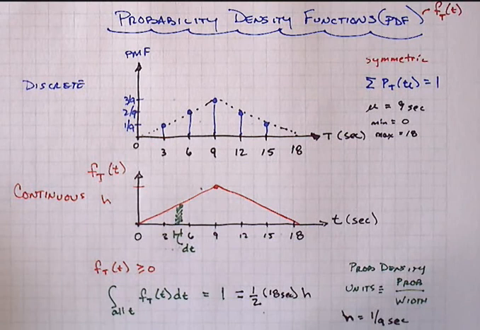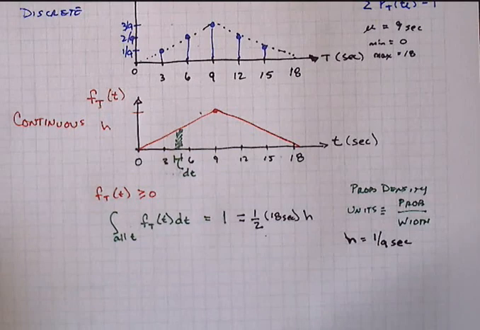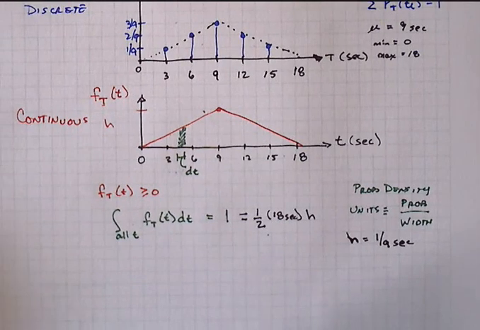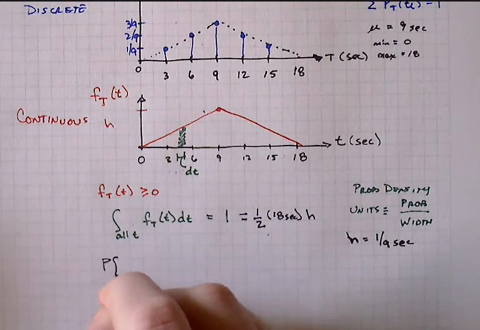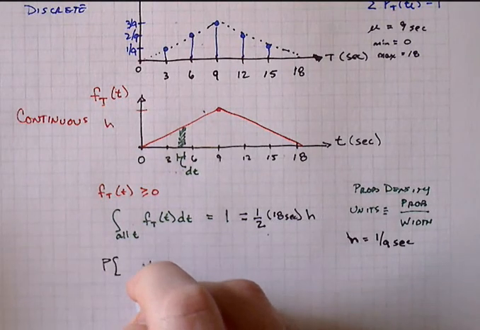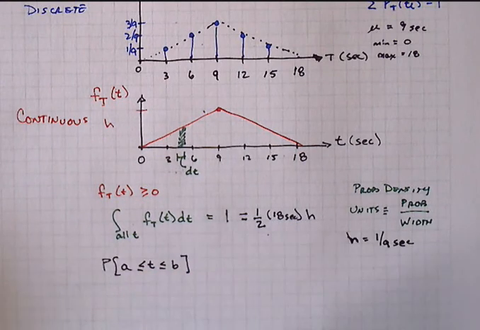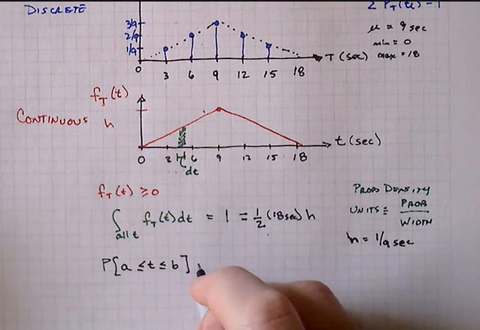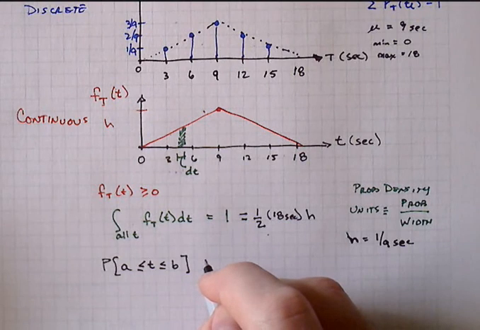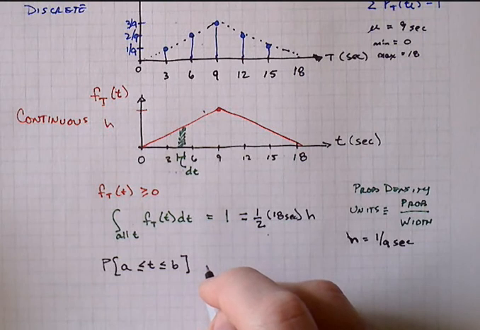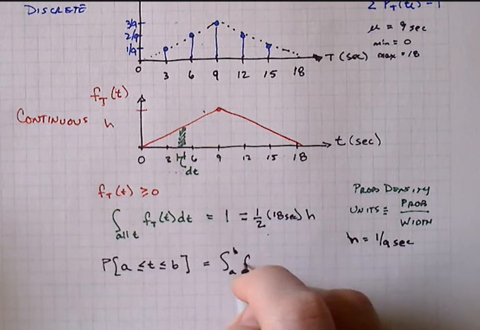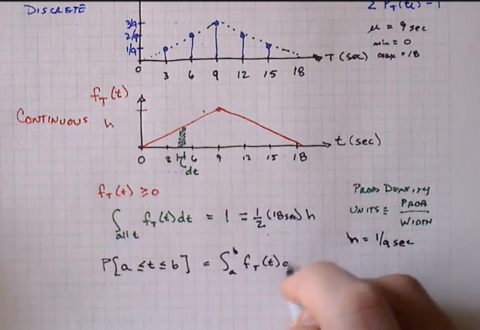What that would look like in terms of a more formal statement is that the probability that our random variable is between two different values, and notice I've written that with the less than or equal sign, but because of the zero chance to be a specific value, we can only talk about regions. It wouldn't matter if we said less than or equal to or just less than in this case. And that's just going to be the integral from a to b of f_T(t) dt.